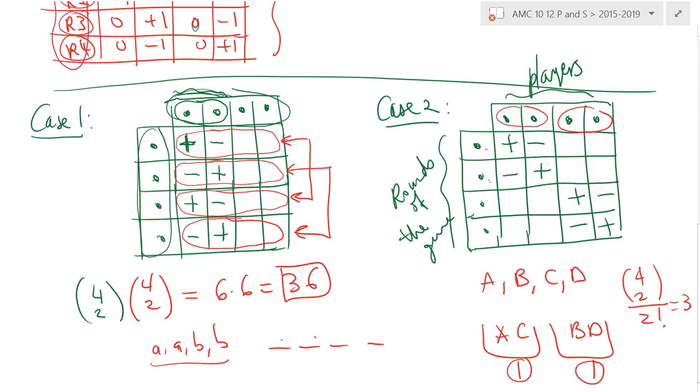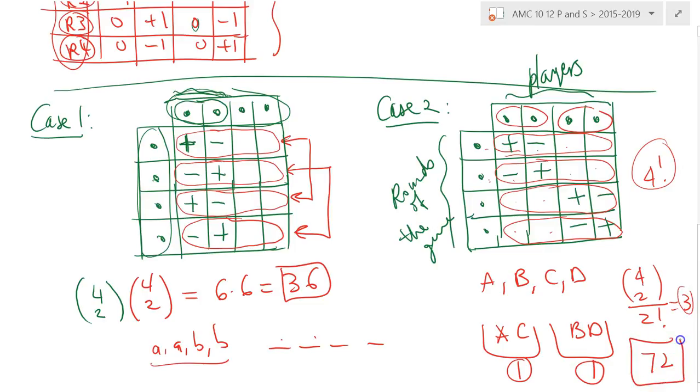Now, how about the rounds? Well, let's check them carefully. Each of the rows, are they the same or are they all separate? They're all separate, right? We agree. This one is plus minus 0, 0. This one is minus plus 0, 0. This one is 0, 0 plus minus. This one is 0, 0 minus plus. All 4 rows are different. 4 different objects. How many ways can you permute them? In 4 factorial ways. So therefore, this case produces 4 factorial times 3, 24 times 3, 72 successful outcomes. I hope that makes sense. Next case.